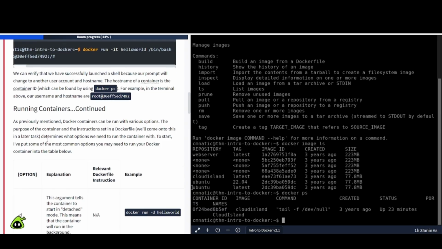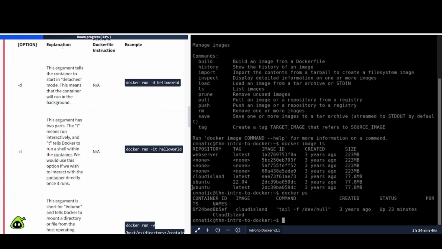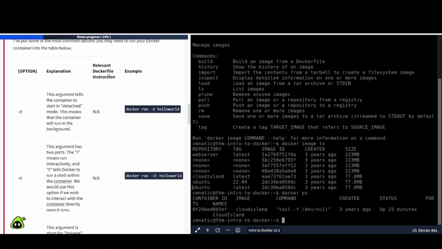Running containers continued. As previously mentioned, Docker containers can be run with various options. The purpose of the container and the instructions set in a Dockerfile, which we will come onto in a later task, determine what options we need to run the container with. To start, I've put some of the most common options you may need to run the Docker container into the table. So you have option, explanation, and then relevant Dockerfile instruction.